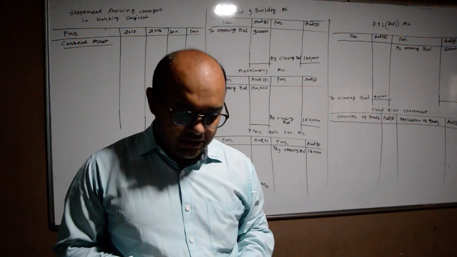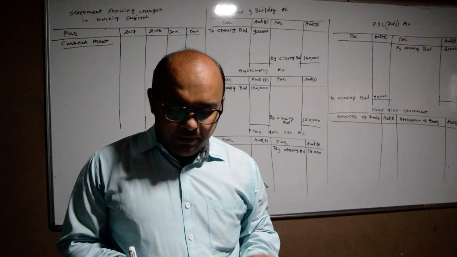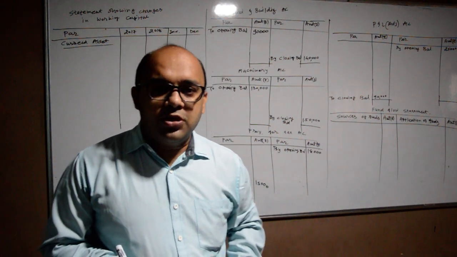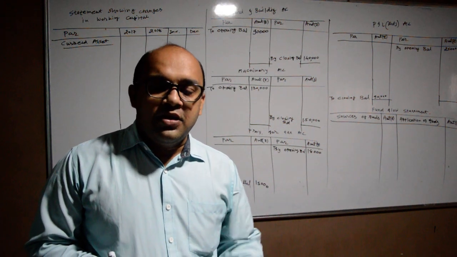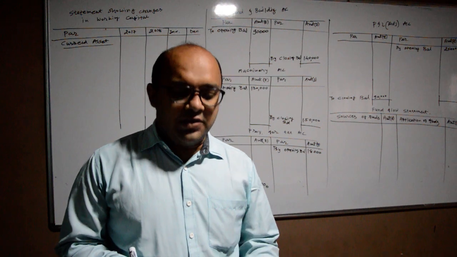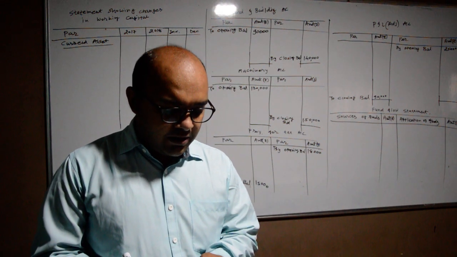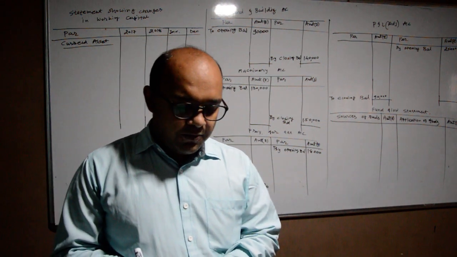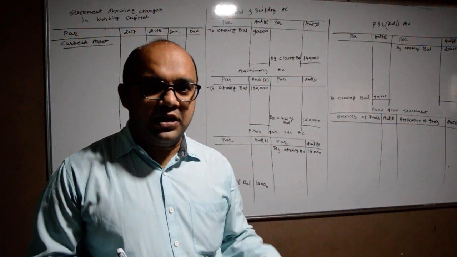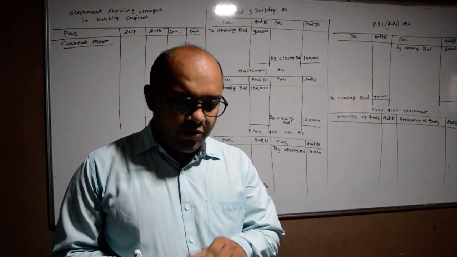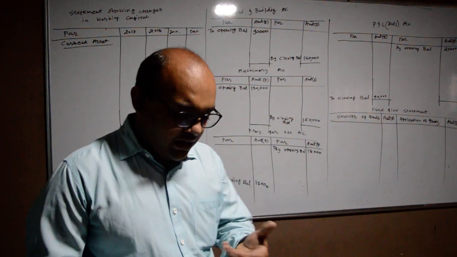Then furniture: you can check that 15,000 is provided in 2017 and 13,500 in 2018, a difference of rupees 1,500, which is given in the adjustment as depreciation on furniture of rupees 1,500. So we are not preparing that account either. And for goodwill, we will write it off.